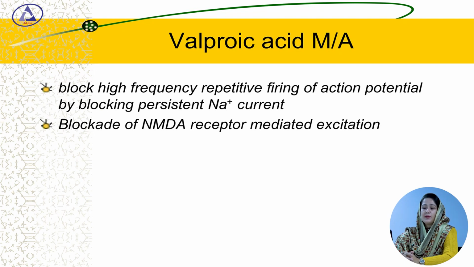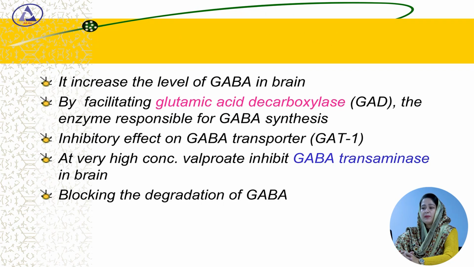Now, valproic acid. What is the mechanism of action of valproic acid? It blocks the high frequency repetitive firing of the action potential by blocking the persistent sodium current and blockade of the NMDA receptor mediated excitation. It increases the level of GABA in the brain by facilitating glutamic acid decarboxylase, the enzyme responsible for GABA synthesis, and by an inhibitory effect on the GABA transporter. At a very high concentration, valproic acid inhibits the GABA transaminase enzyme in the brain, blocking the degradation of GABA.